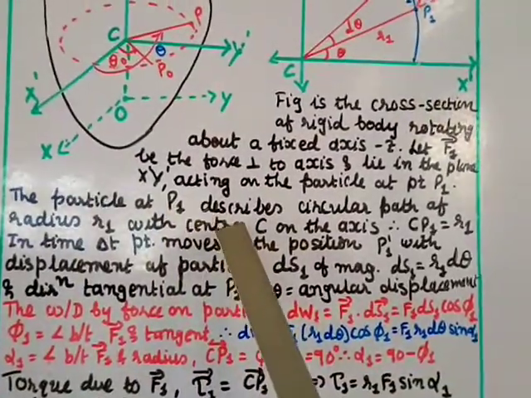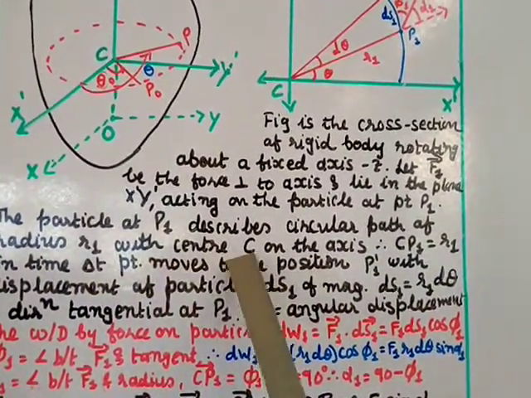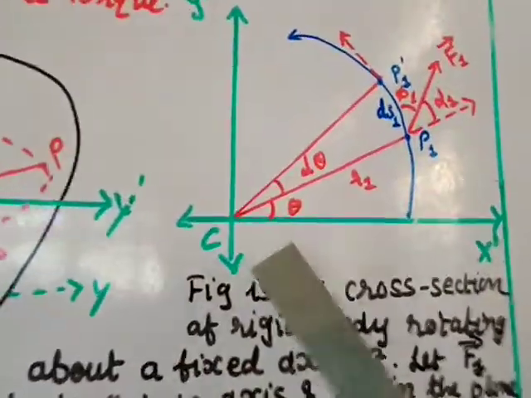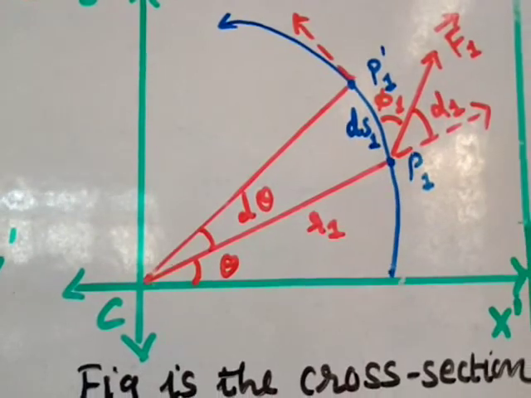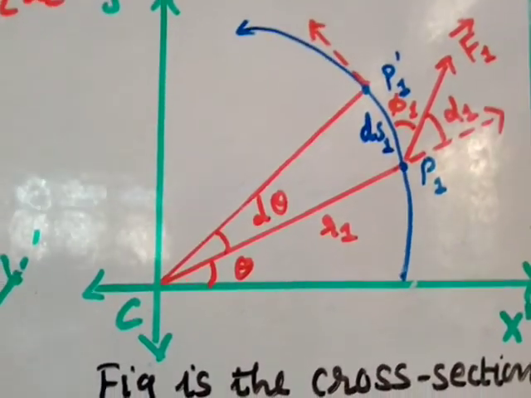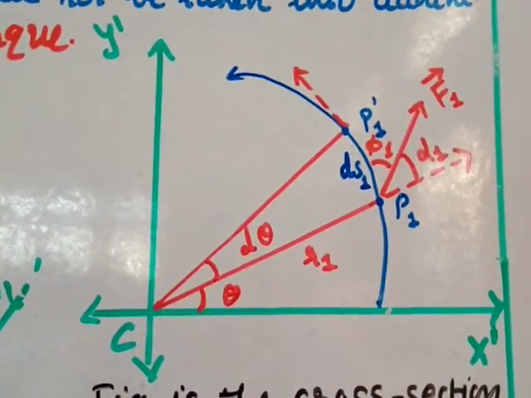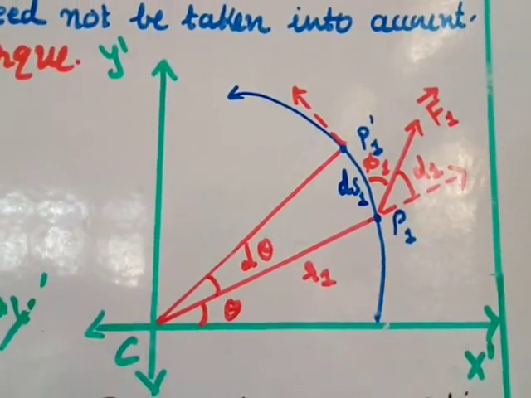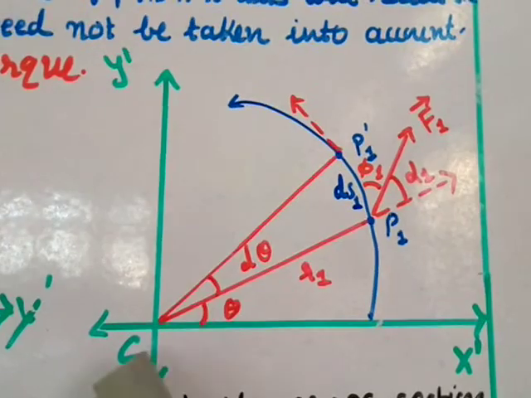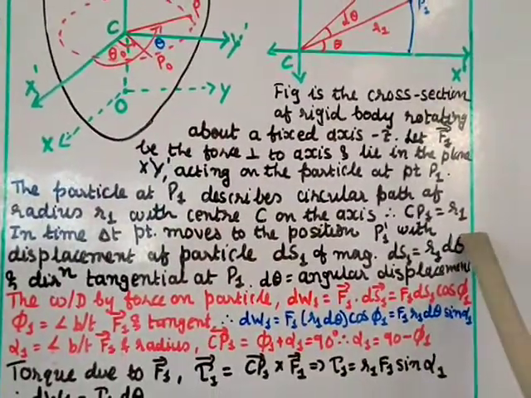The particle at P1 describes a circular path of radius r1 with center C on the axis, therefore CP1 equals r1. The distance of this particle P1 from the center C is r1. Therefore it is rotating in a circle of radius r1. The center is on the axis, right? And therefore CP1, the distance, is taken as r1.